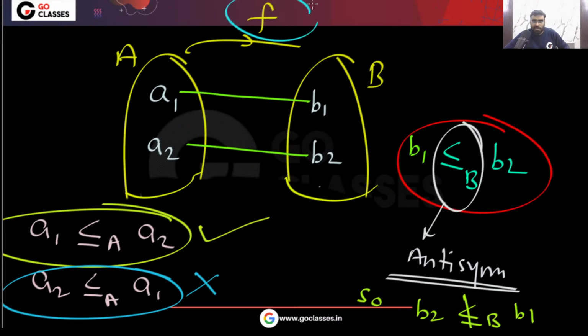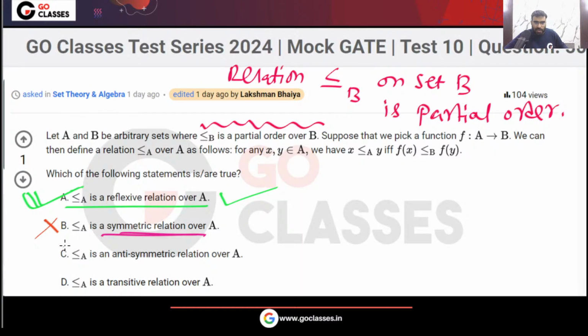Just take this function f, because you can take any function. In this function you can notice b1 is related to b2 under this relation less than equal to b. This relation is antisymmetric, so if b1 is related to b2, then b2 cannot be related to b1, because this is already given to you. So now you can see that a1 will be related to a2, but a2 is not related to a1. So I can say this less than equal to a is not symmetric.